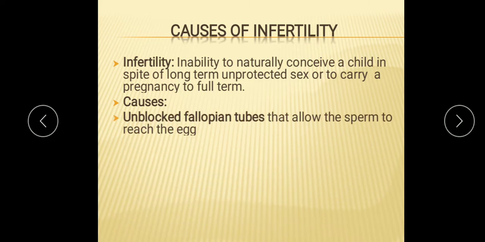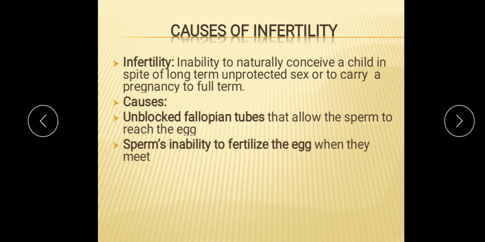The causes may be blocked fallopian tubes. Due to that, the sperm cannot reach the egg, because you know that the fallopian tube is the organ in the female reproductive system which allows the sperm to reach the egg. So that is also preventing the fertilization. Then there is the sperm's inability to fertilize the egg. So when they meet, the sperm cannot fertilize the egg. In that case also the zygote cannot be formed.